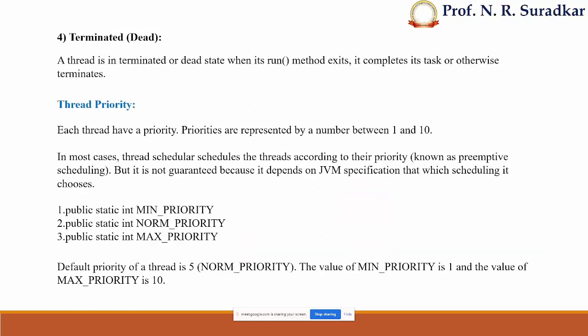A very important point regarding threads is this. Suppose we want to apply a certain property to a certain thread. Suppose we have to specify that thread number 2 has to execute first, then thread number 4, then thread number 1, then thread number 3. That means priorities can be applied in your program execution or thread execution. Actually, each thread has a priority, and priority is represented by a number between 1 and 10.